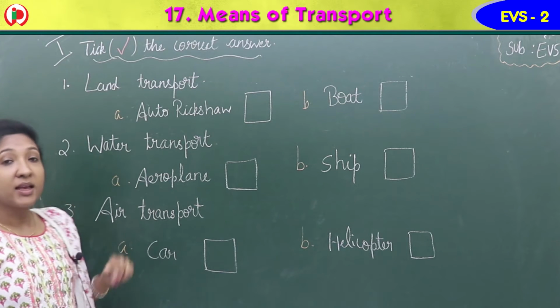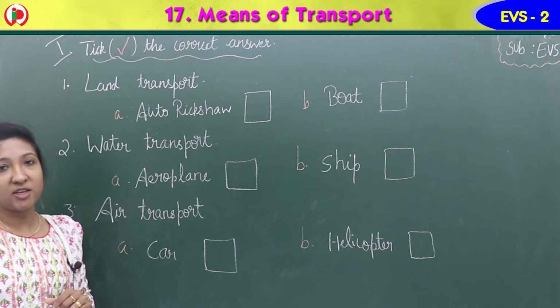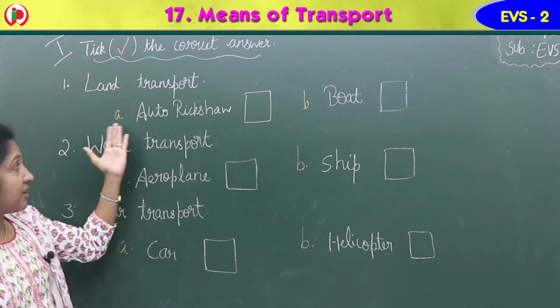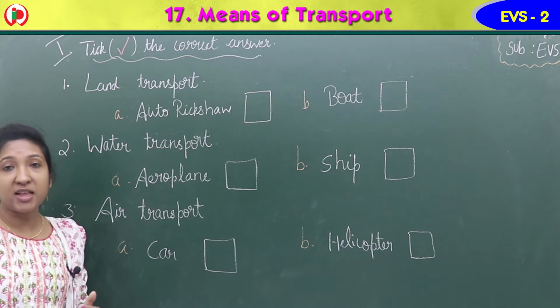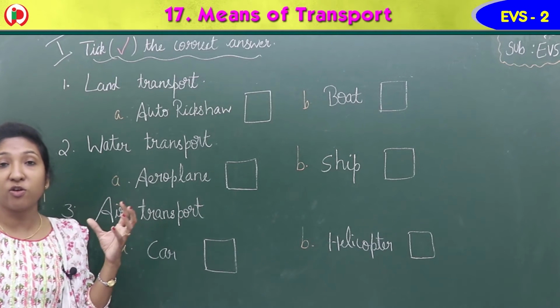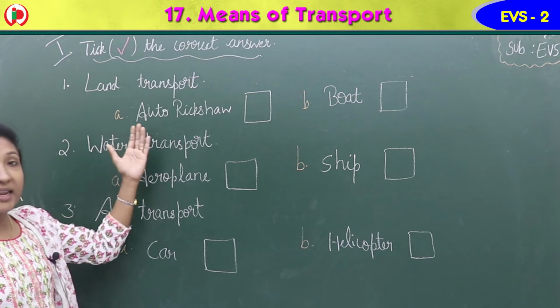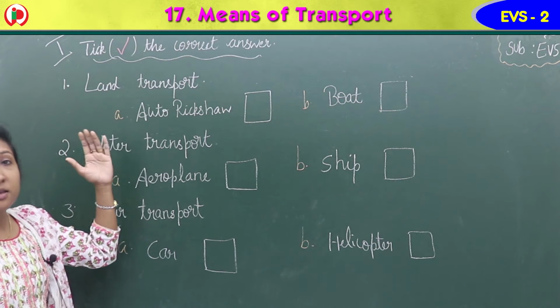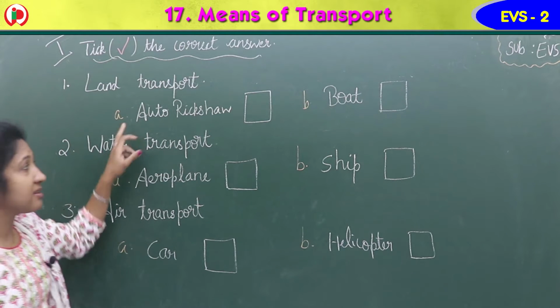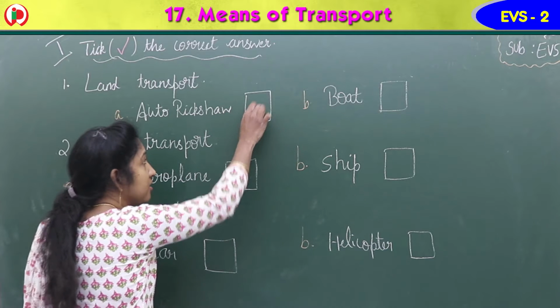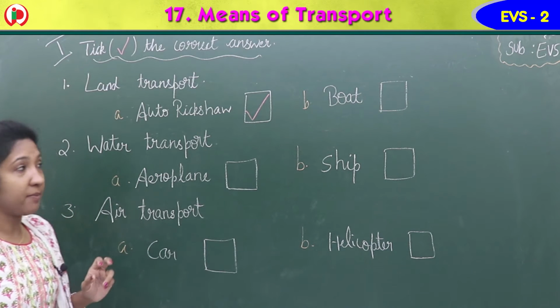Okay, first one. Land transport. Children, which is the land transport here? A, auto rickshaw. B, boat. Land transport, vehicle that moves on land, on road. Which is the correct answer? Yes, auto rickshaw. Option A is the correct answer. So put a tick in the square box of auto rickshaw.